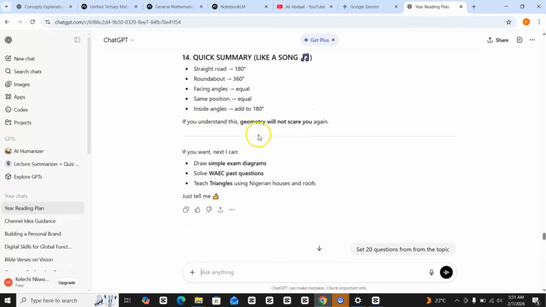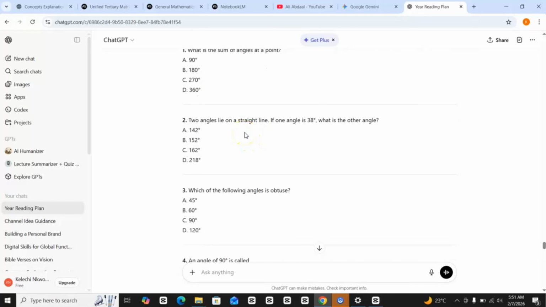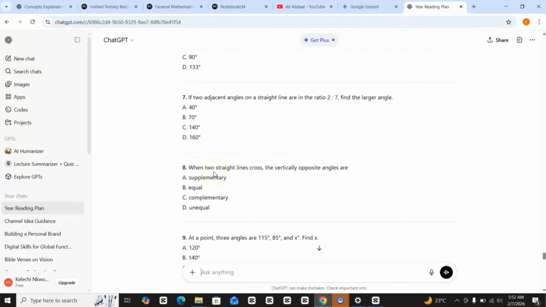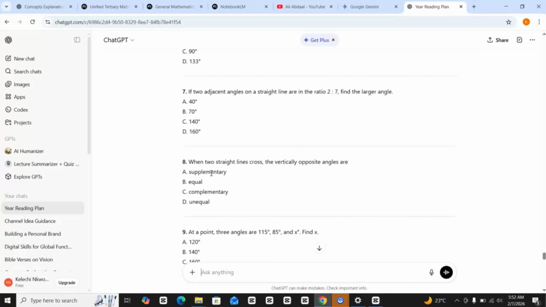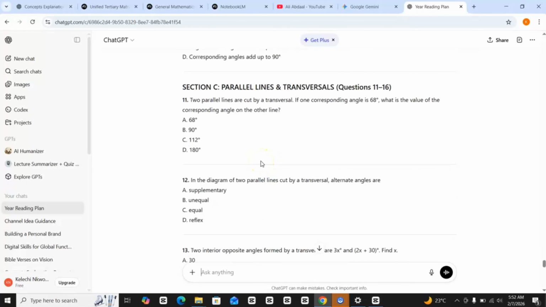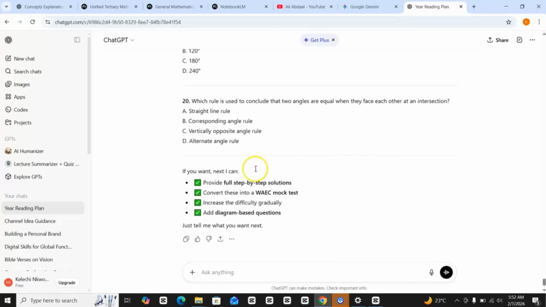So once you start scoring, maybe if you score, let's say 5 out of 20, you read the whole thing again, including the ones you got. But when you start scoring like maybe 12, 15 out of 20, you ask it to restrict it to the ones you didn't get right. Don't guess any. The ones you don't know, leave it blank. So you're not trying to prove anything to yourself. You are trying to groom yourself, train yourself to be very, very good at this. So that's how to use your ChatGPT to ace your exams. So once you do this, SS2, you should go through it again.